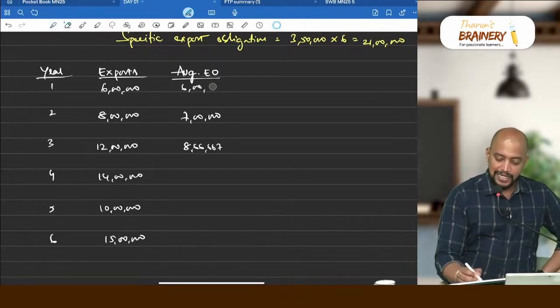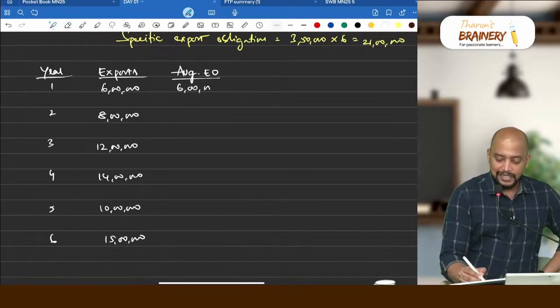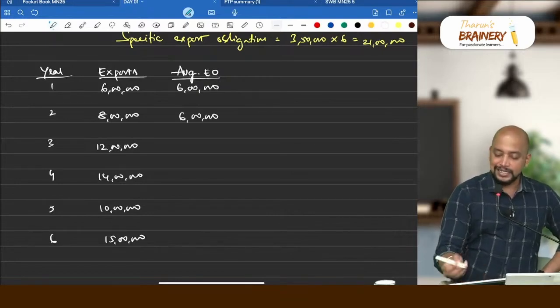First year it will be 6 lakhs, second year again preceding, that will be 6 lakhs.